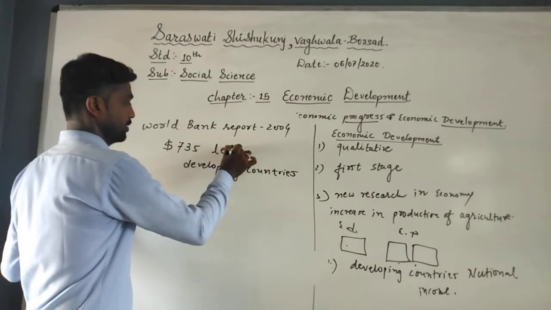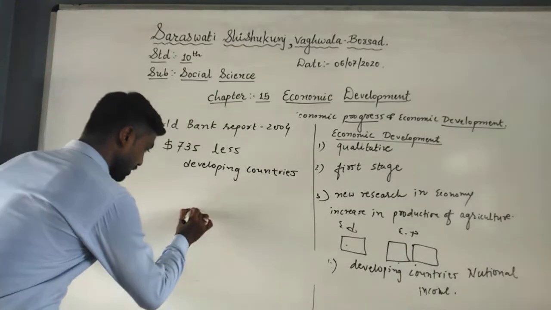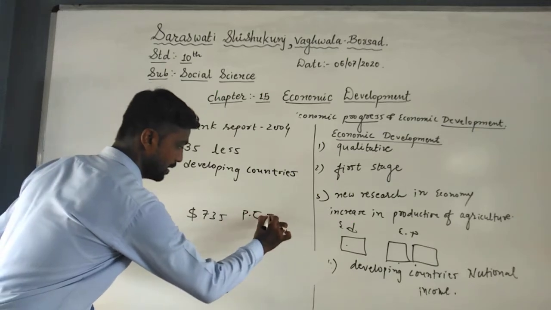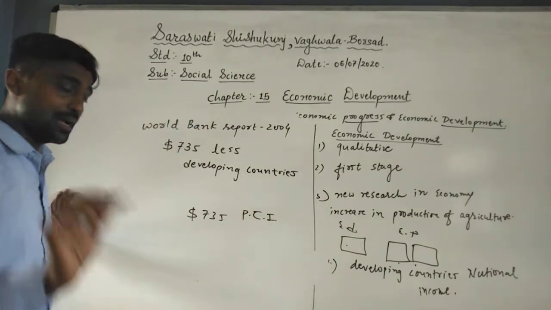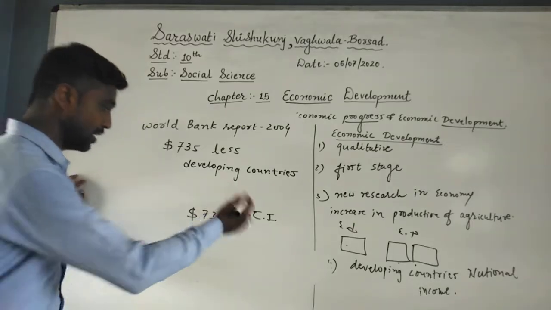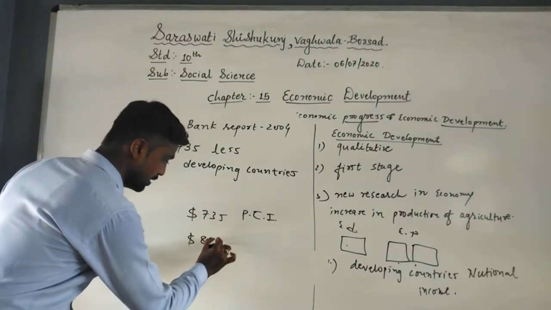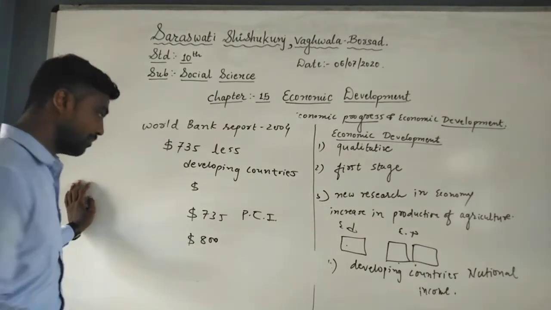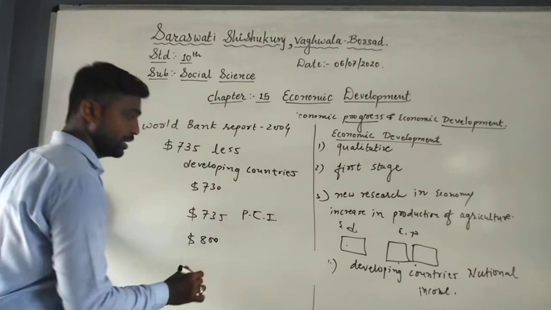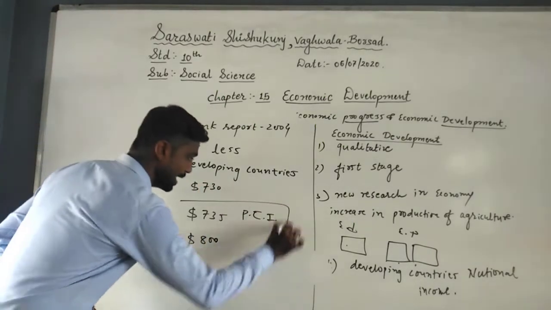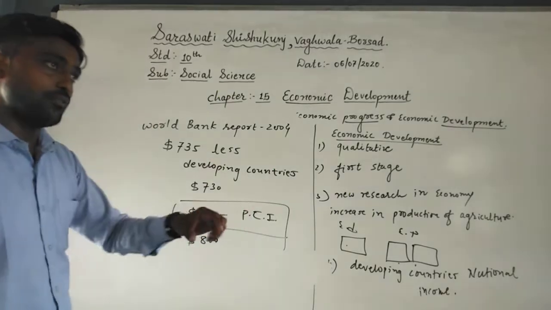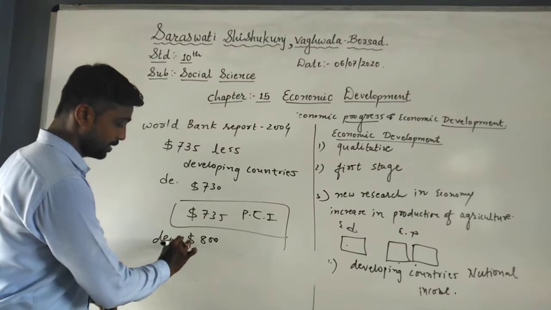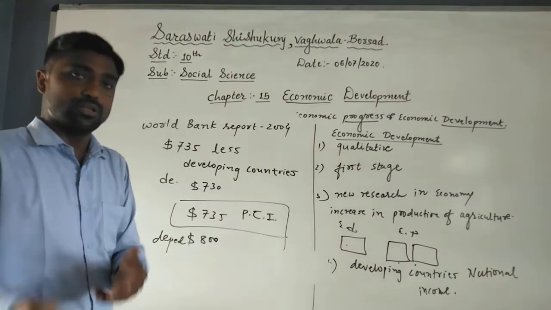Understood? For example, if I put $735 per capita income, then a country having a per capita income of, say, $800 is called a developed country. Or if any country has a per capita income of like $730, it's called a developing country. So this is the criteria, or the line which divides developing and developed countries. Get it? Okay. Now we'll move to the next point.